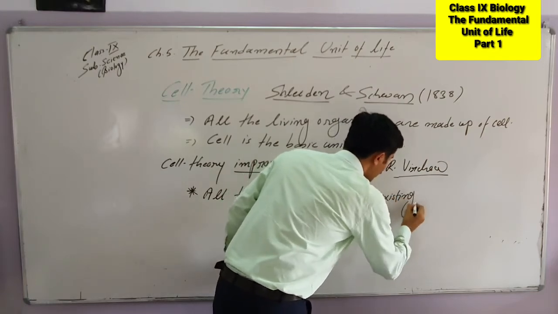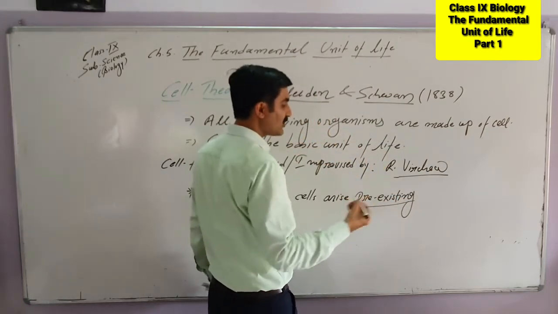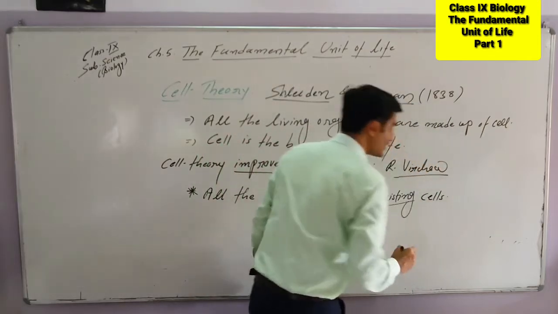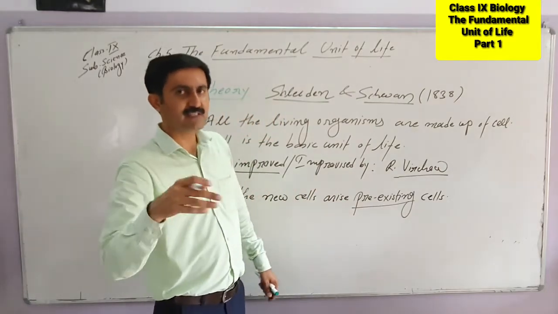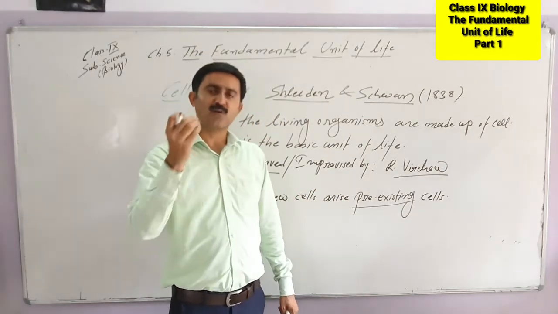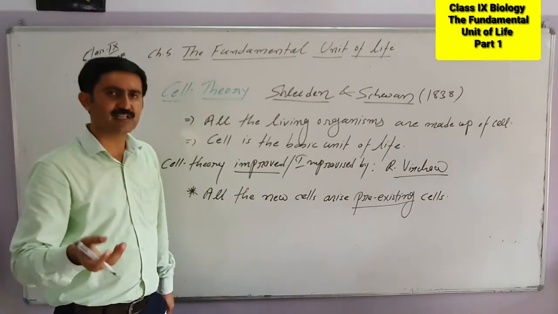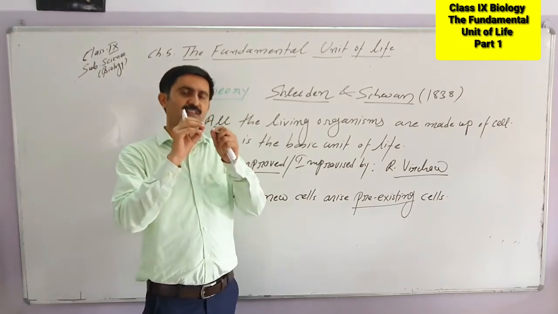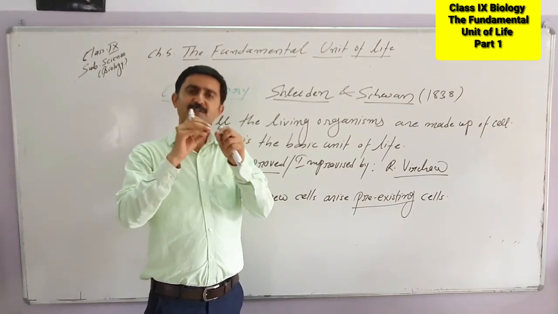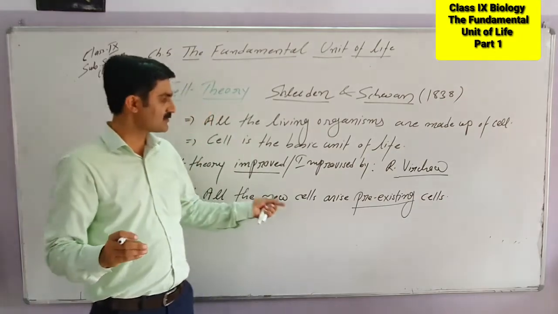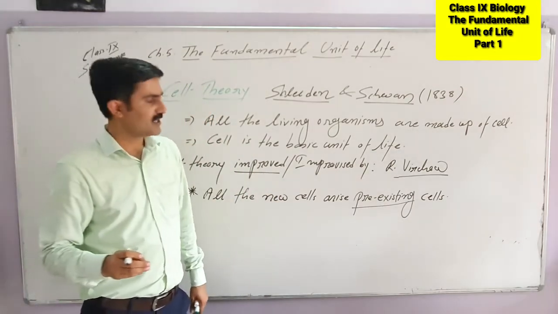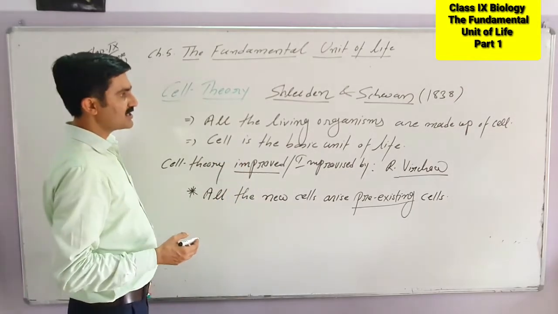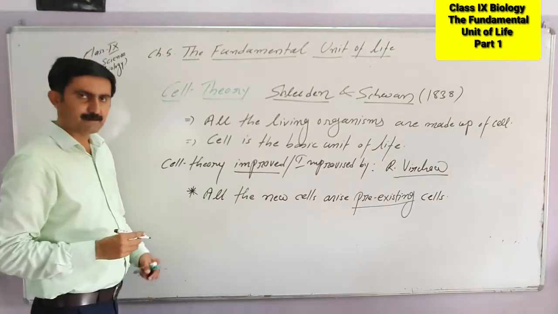So this is all about how cells arise. This is about the origin of cells. Pre-existing means already existing cells. Cells do not have their own origin. They come from the already existing cell, and how new cells arise, that we already know. The existing cell divides. In class 9th or 8th you have also studied that the cell of amoeba divides by binary division into daughter cells. So cell division is the process by which new cells arise, right? So formation of new cells from the pre-existing cell or already existing cell. So this is all about the cell theory, right?